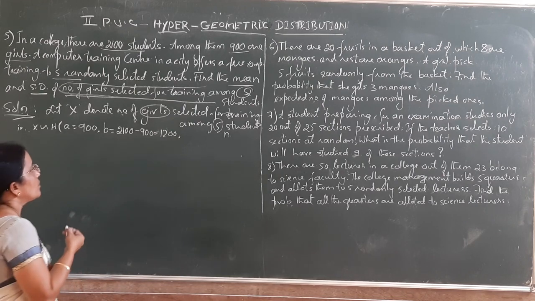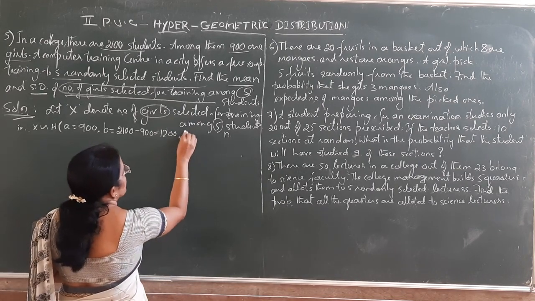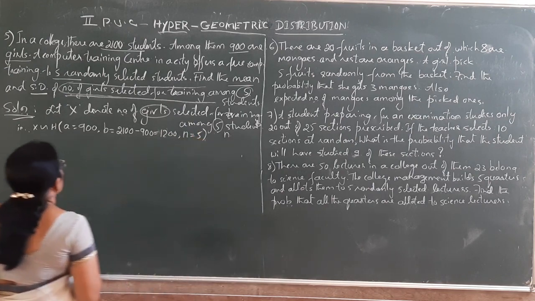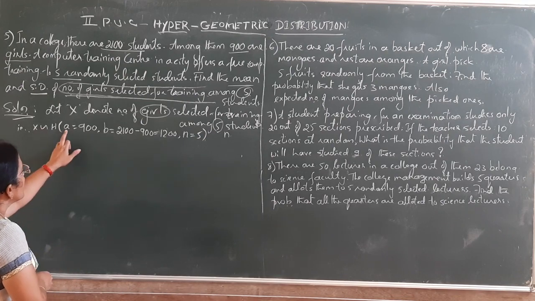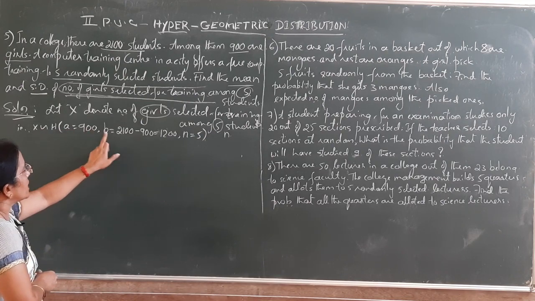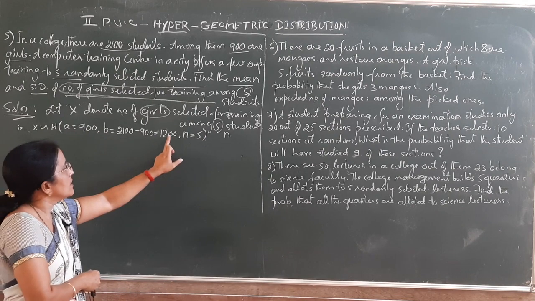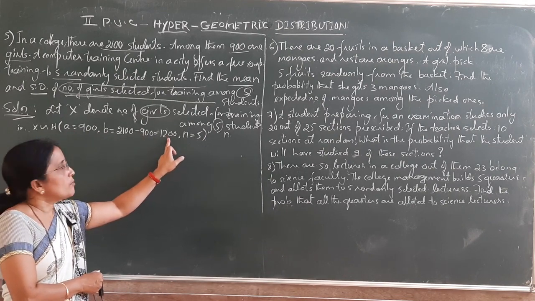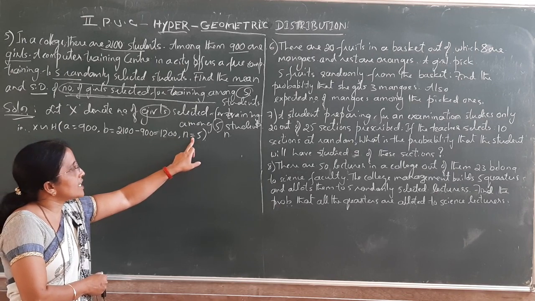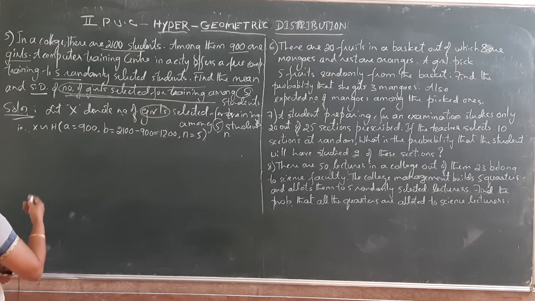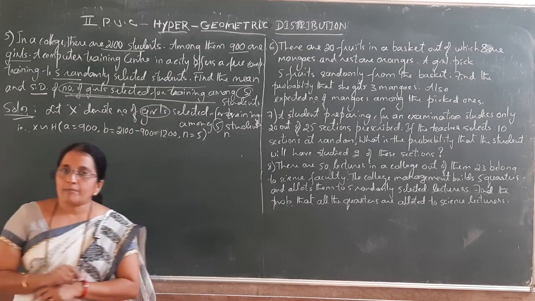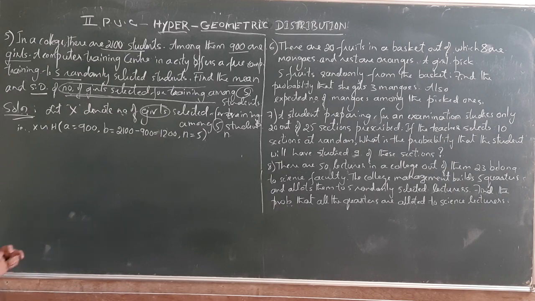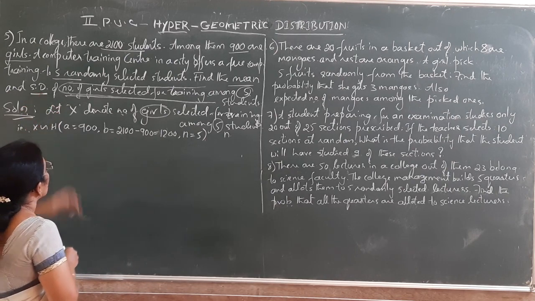Next, after A and B comes n, the sample size, the number of items selected, that is 5 students. So here we can observe X follows hypergeometric with A equal to 900, B equal to 2100 minus 900, which is equal to 1200, it indicates the number of boys, and the number of students selected is 5. Next, once you know the values of parameters in a hypergeometric distribution, then the asked factors, mean and standard deviation, we can find.